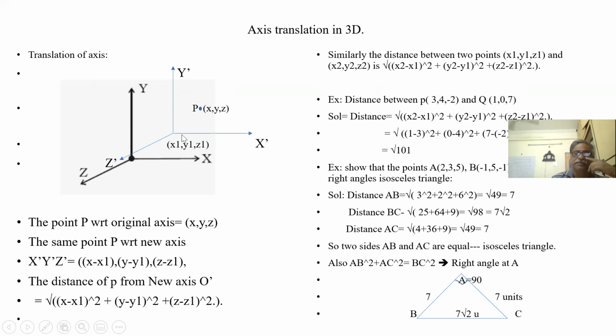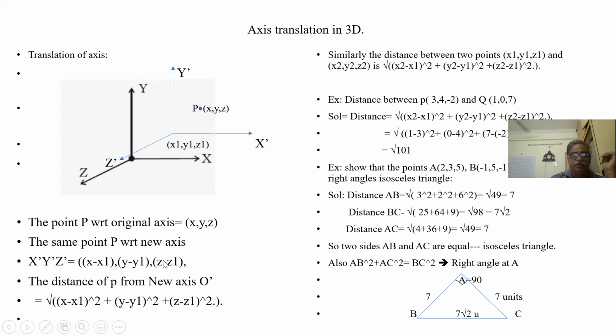So here we have shifted the axis from 0, 0, 0 to x1, y1, z1. Now we know the distance between this new origin and P. This point is x minus x1, and the new origin is taken as 0 for this reference. So x minus x1 whole square plus y minus y1 whole square plus z minus z1 whole square. That means the distance between the new origin O dash and P is the square root of x minus x1 whole square plus y minus y1 whole square plus z minus z1 whole square.